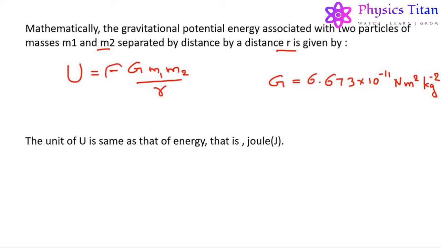This negative sign here indicates that the force between these two masses m1 and m2 is attractive. It also indicates that the work done by this gravitational force in moving these two particles separated by distance r is negative. Now, the unit of U is the same as that of energy, that is joule.